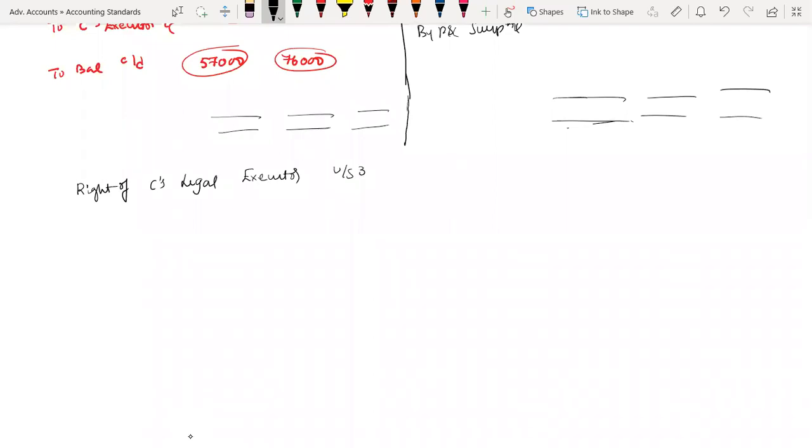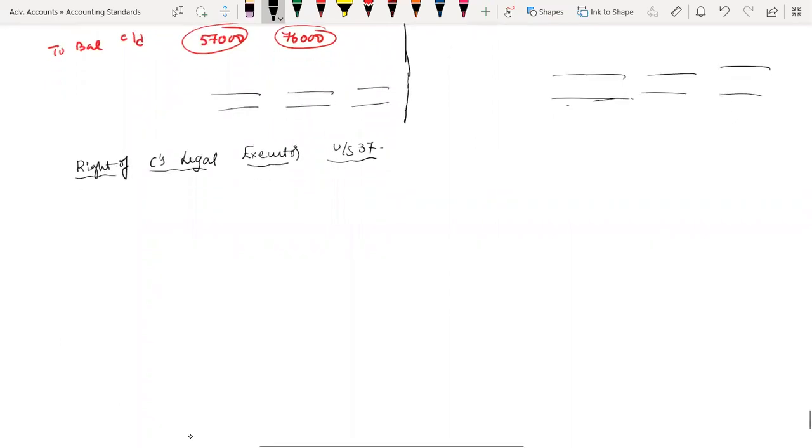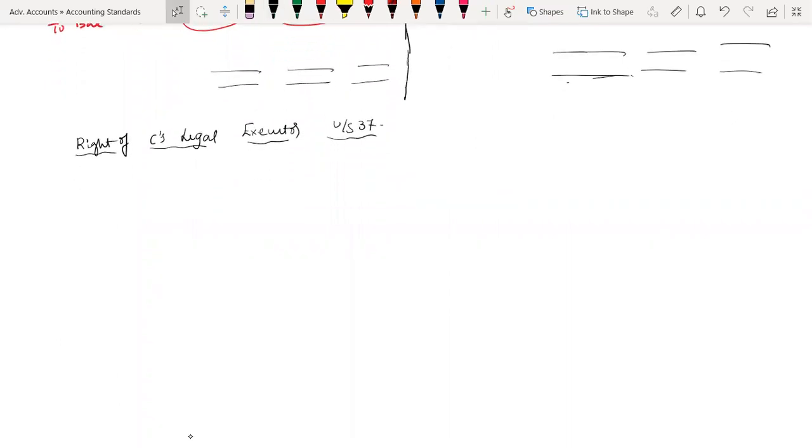Write down. Under section 37 of Partnership Act.